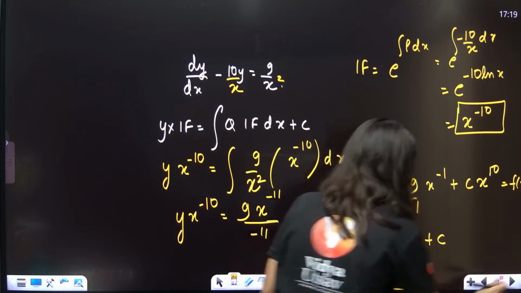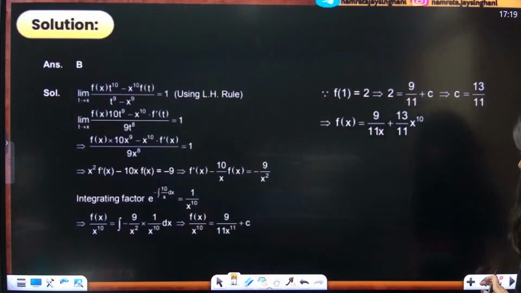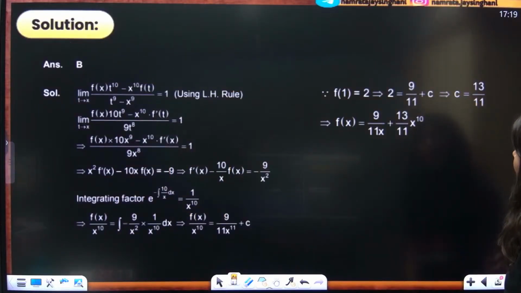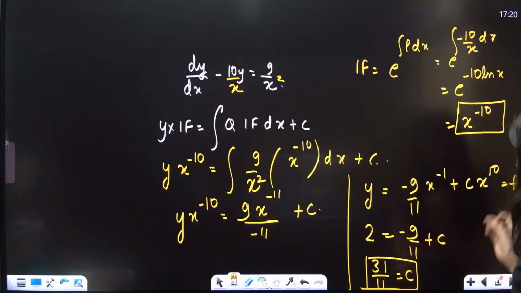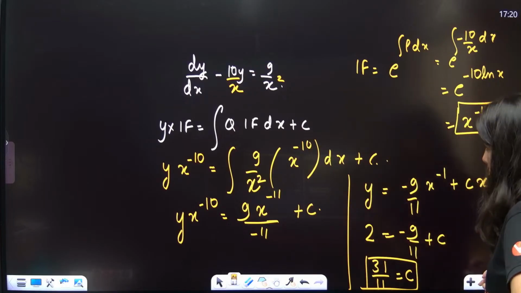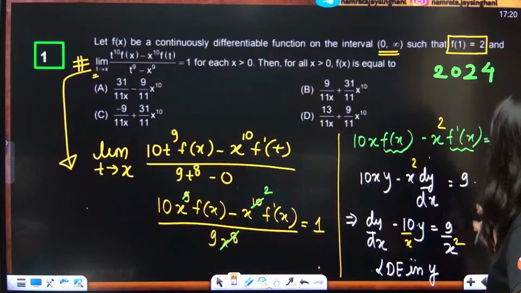Okay. So correct answer of this question will be c is 30. Constant term. f of 1 is 2. Correct. 2 is equals to 9 by 11 plus c. Hold on.